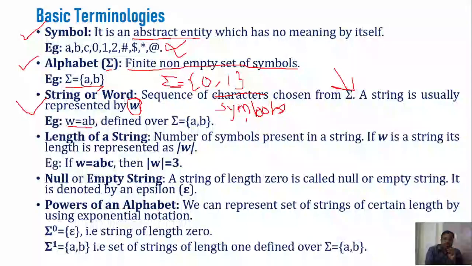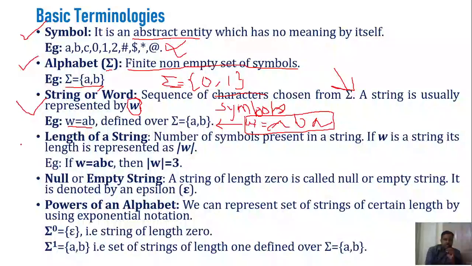So for example, you can also write another string as w is equal to a, b, a, right? So you can also write the string aba. This is also a string which can be defined over alphabet set sigma because it consists of the characters or symbols from the alphabet set sigma.